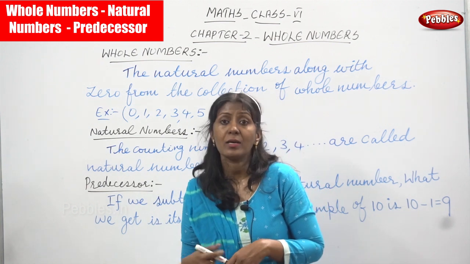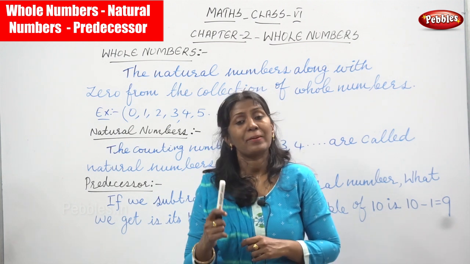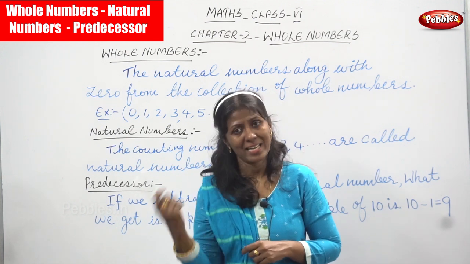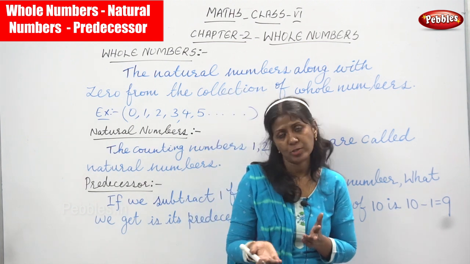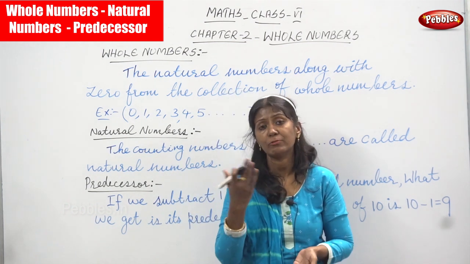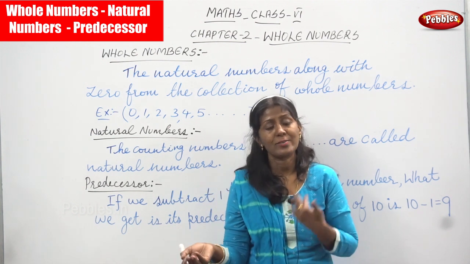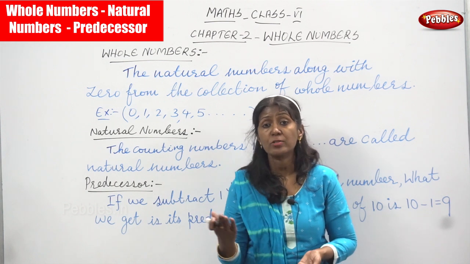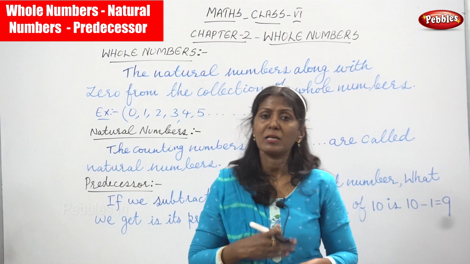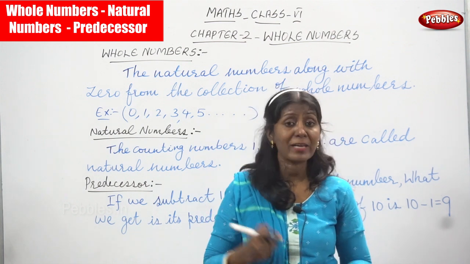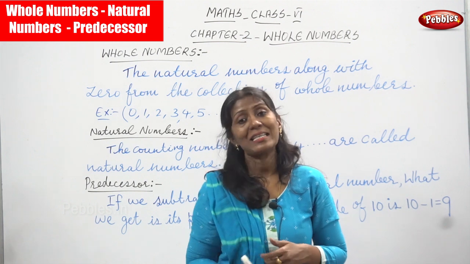If you want to find the predecessor, you have to subtract 1 from a natural number. Any number you can take. Even 50: 50 minus 1 gives 49. 30 minus 1 gives 29. For example, 90 minus 1 gives 89. 100 minus 1 gives 99. 40 minus 1 gives 39. 45 minus 1 gives 44. 12 minus 1 gives 11. So these are examples of the predecessor.